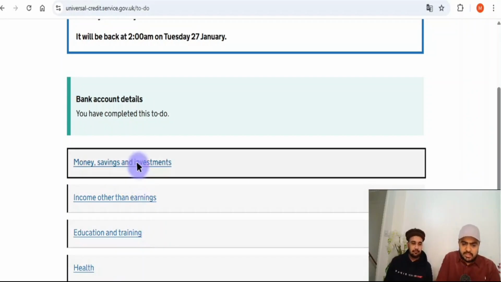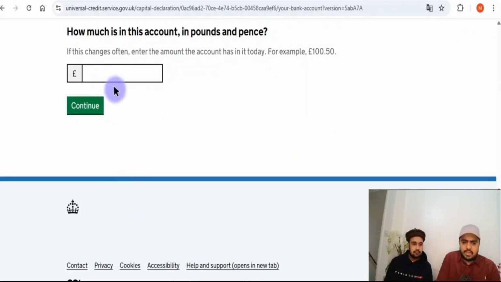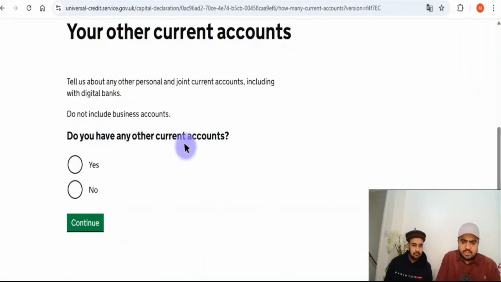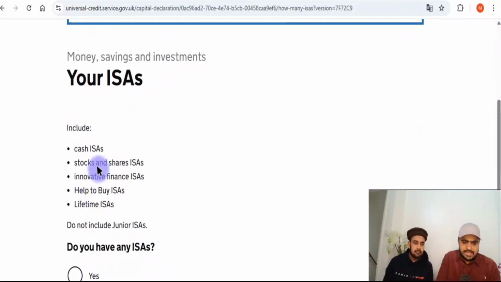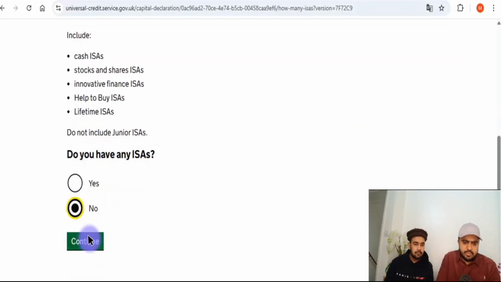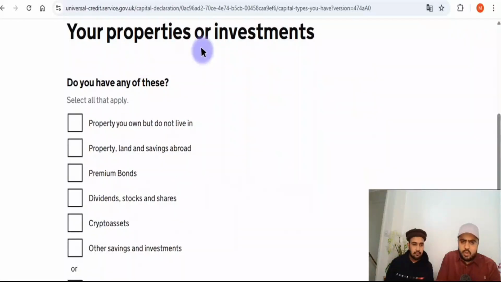They're asking for money, savings and investments. We don't have any money at the moment, so we're putting 0 and pressing continue. Do you have any other accounts? We don't have at the moment, so press continue. Do you have any ISAs? We don't have at the moment. Your savings accounts. Do you have any savings accounts? No. So press continue.